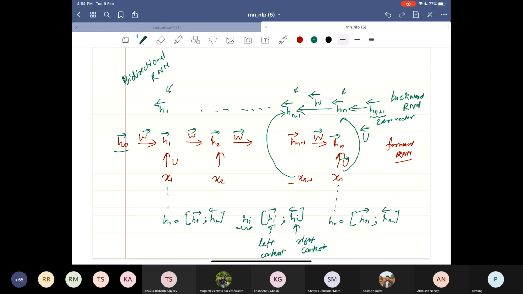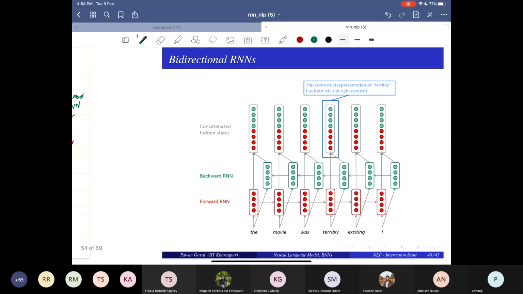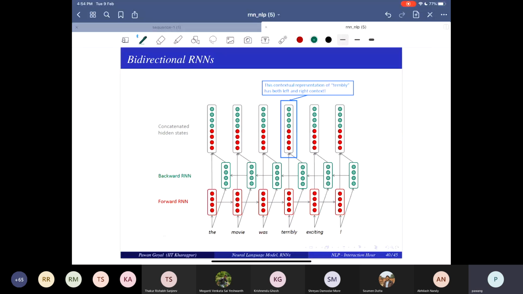Questions about this? Okay, so in terms of the picture, you have the forward RNN just like we had. You also get the backward RNN, and you concatenate these two, and this becomes your actual hidden state. Now this is taking care of both the left and right context.